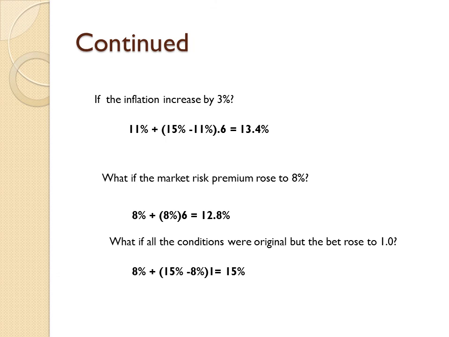Now, if all those conditions were back to normal, but the beta rose to 1, we would see that there would be a large rise in the required rate of return to 15%.